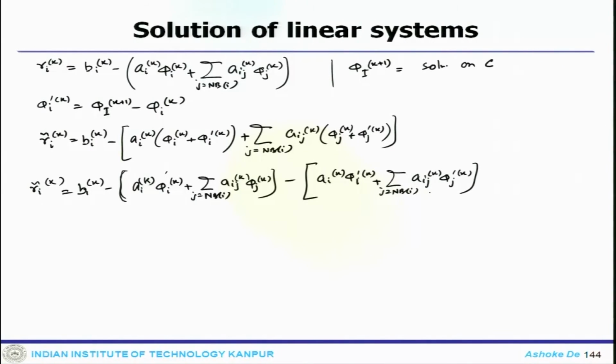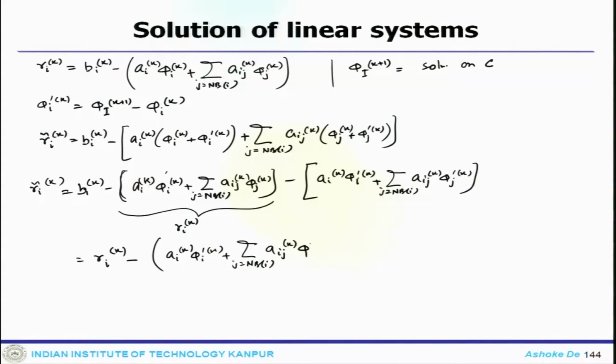So, you take this out, and this is nothing but your R_I^k. So, one can write this as R_I^k minus A_I^k phi_I prime^k plus the summation over j in NB_I of A_Ij^k phi_j prime^k. So, this is how one can get the residual.